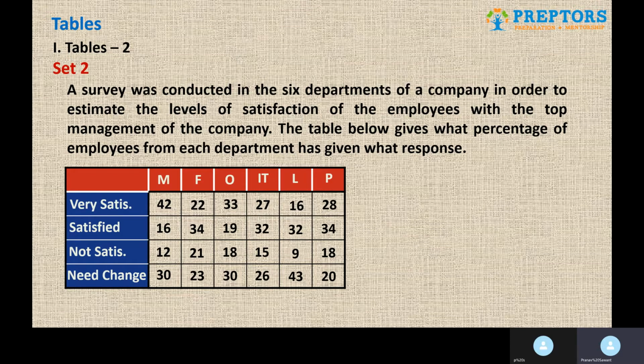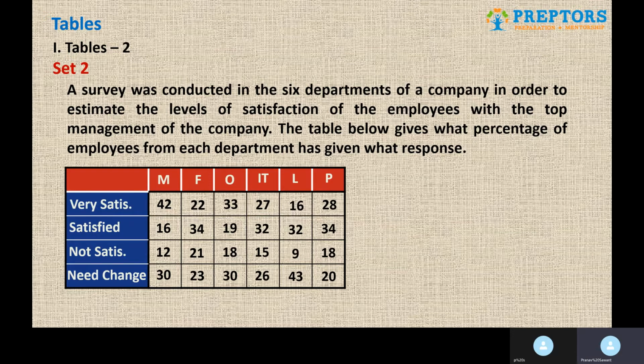Now, over here, they gave us the percentage values. All the values are in percentages. So, have they given us the actual values or the total number of people working in a department or the company? No, they haven't provided us with any actual values. These are just the percentage values. So always remember one thing. When we have percentage values, we can't really judge which one is maximum or which one is minimum.